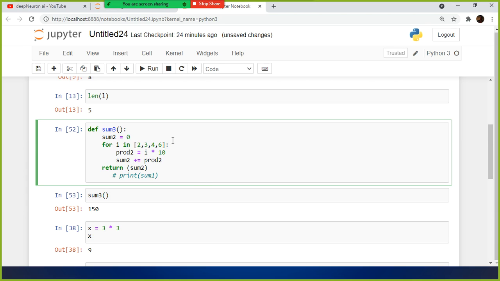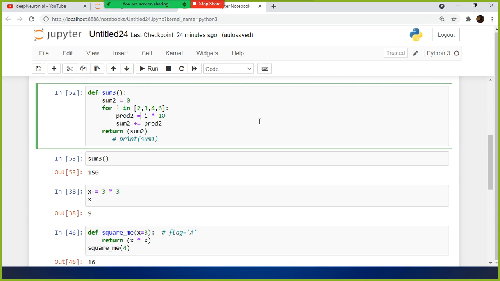So this is specific functionality. I don't want to do a sum directly. I don't want to add 2 plus 3 plus 4 plus 6. Before adding that, I want to take each and every element, multiply each element by 10, and then compute the total of this. In that case your functionality is different. So to implement this logic, you need to write your own function. So this is called your user defined function.